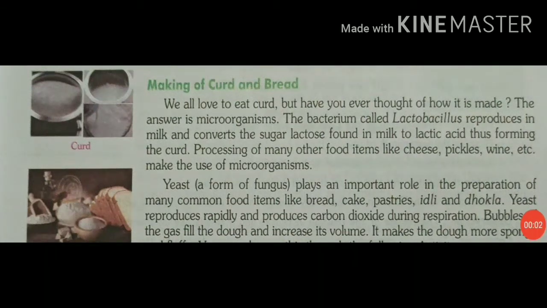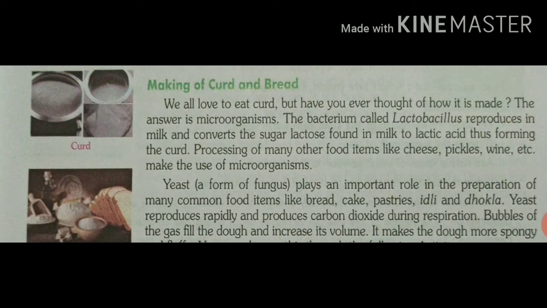So, now let's talk about making of bread. Yeast cells are used in the baking industry for making breads, pastries and cakes. For baking bread, yeast along with a little sugar is mixed with flour to make dough. The dough is kept in a warm place. The yeast uses sugar present in the dough as food. During the breakdown of sugar, carbon dioxide and alcohol are formed. This process is called fermentation.